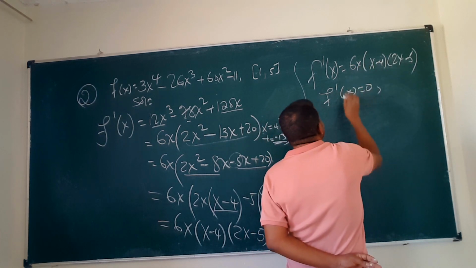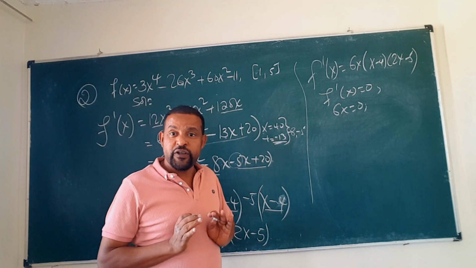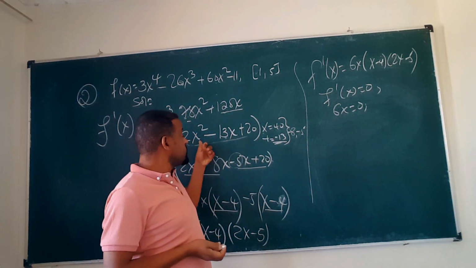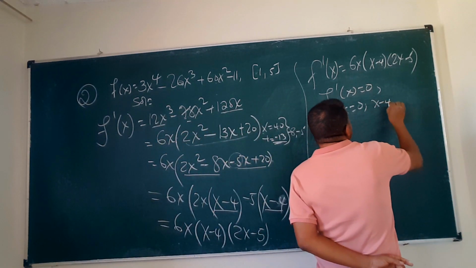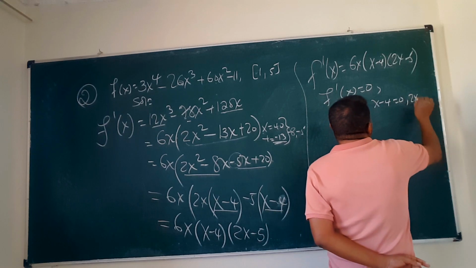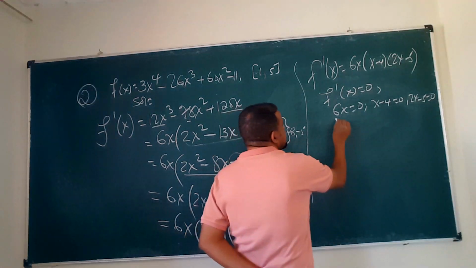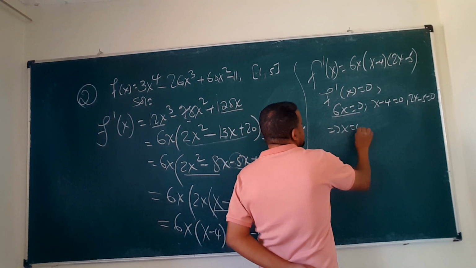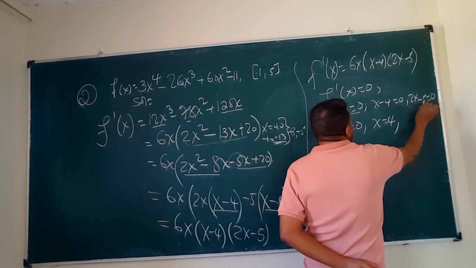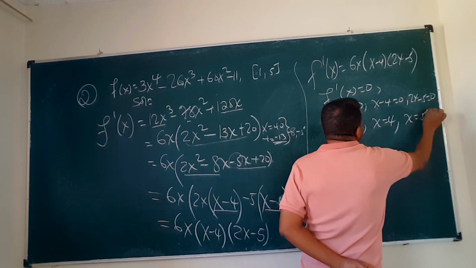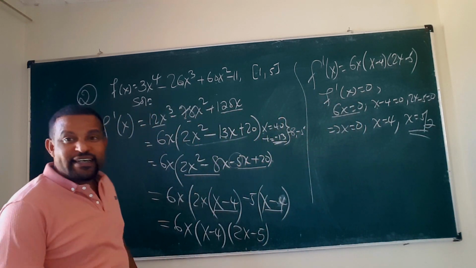So when is this first derivative 0, the critical numbers? When 6x is 0, this is grade 9 material, solving a quadratic equation by factorizing. x minus 4 is 0 and 2x minus 5 is 0. So 6x is 0 means x is equal to 0, x minus 4 is 0 means x is equal to 4, 2x minus 5 is 0 means x is equal to 5 over 2. So what are the critical numbers?